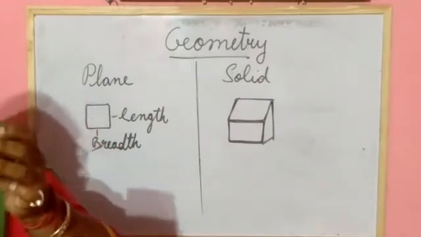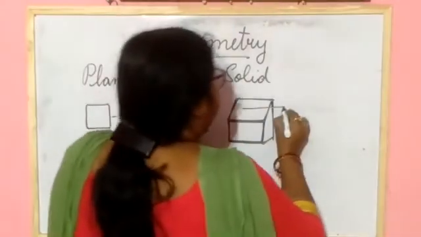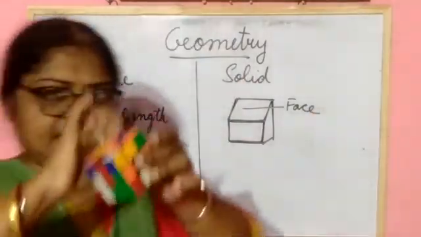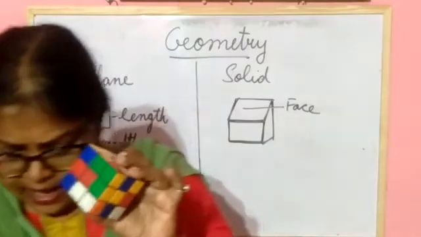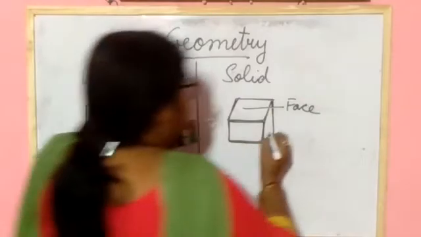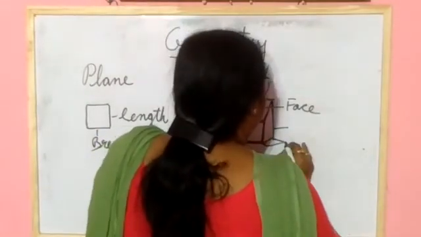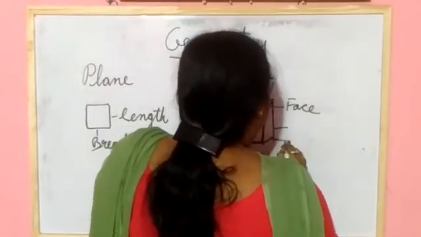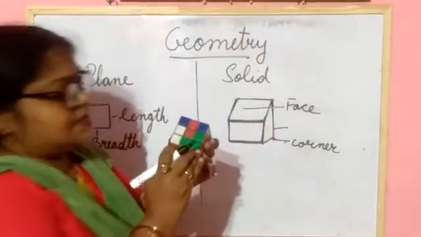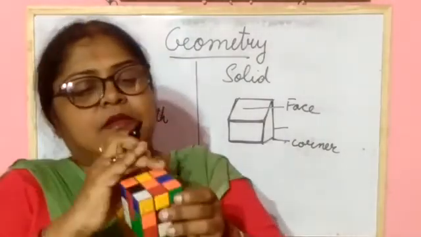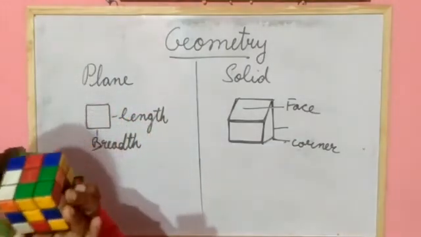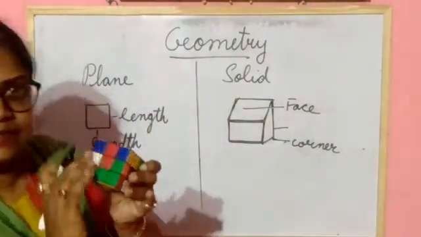What you are seeing is this face. These all are the faces here. After face, what are you seeing here? Corners are there and edges are there. These all are known as corners, or vertex, and this is known as edges.